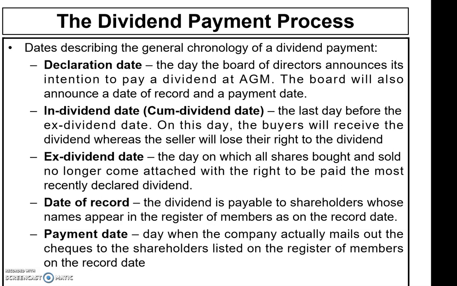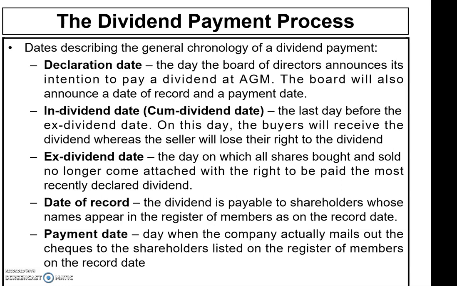Okay, so the cum-dividend date is the last day before the ex-dividend date. On this cum-dividend date, the buyer will receive the dividend, whereas the seller will lose their right to the dividend. So if they buy the stocks of the company within the cum-dividend date, they are entitled to the dividend payment.